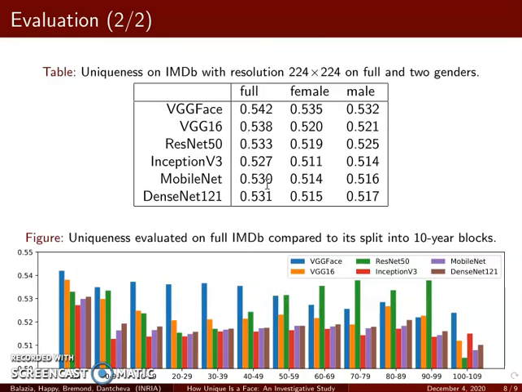Leftmost columns in both visualizations show uniqueness on the full dataset, and all right columns show uniqueness on a subset of it. First thing to notice here is that, as expected, uniqueness of the full dataset is higher than any other subset, even though the subsets have significantly fewer people and observations. This experiment confirms our intuition that recognizing a man among other men and a person in their 50s among other people in their 50s are more difficult problems than recognizing people in general.